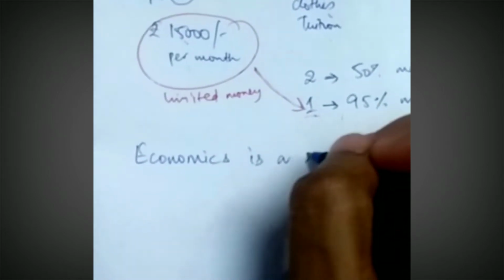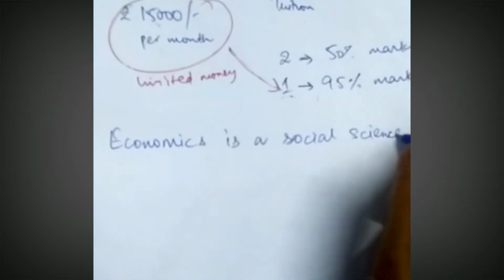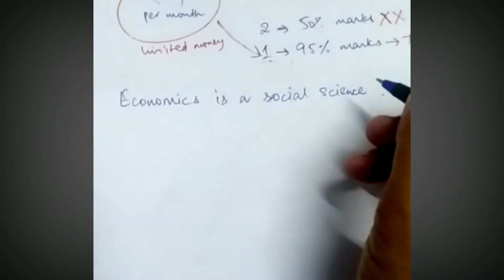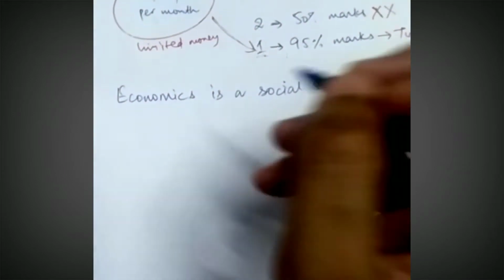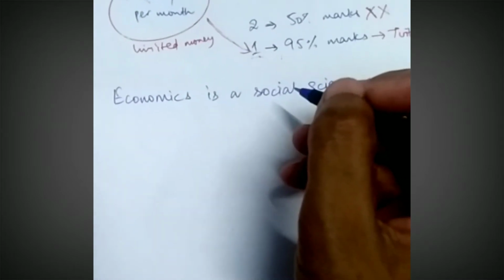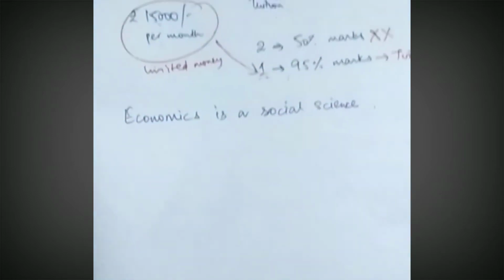See, economics is a social science, isn't it? Because it relates to a society, the society in which we live. The resources over there are limited, our needs are unlimited, so economics is a social science